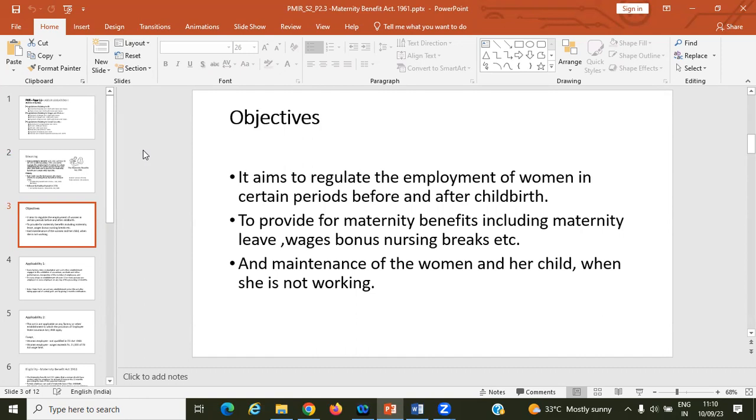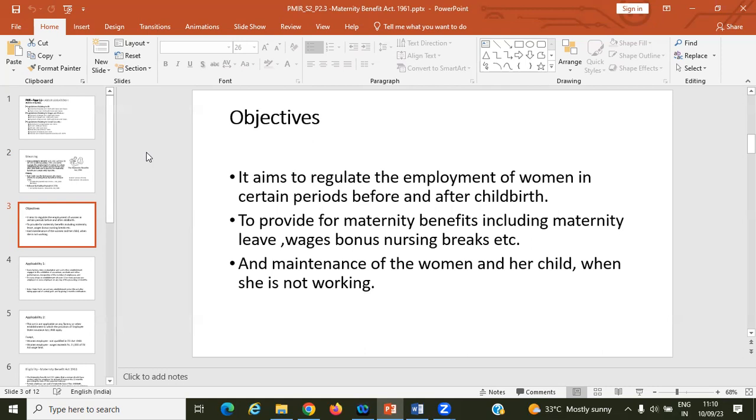How many days of leave the person needs, the break period, the kind of work the person is going to do, wages, compensation, what financial aid that person should get during that period.